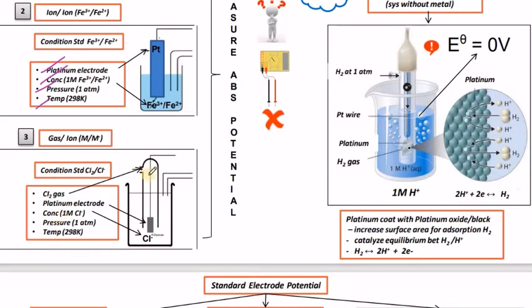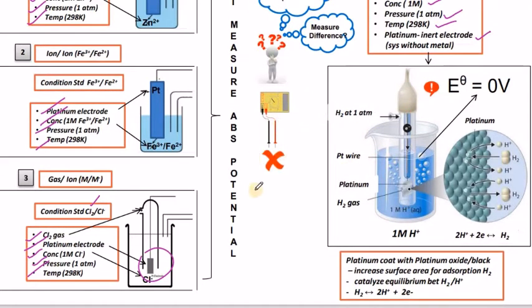And moving on to another type of half cell, the gas-ion type. Suppose chlorine gas is there, it should be in contact with its corresponding ionic solution like HCl, with Cl- ion, and the chlorine gas should be taken separately here with 1 atmosphere pressure, the concentration of HCl solution is 1 molarity, and temperature is 298 Kelvin. A platinum electrode should be taken in this construction of the gas-ion type of half cell to connect with the hydrogen electrode.